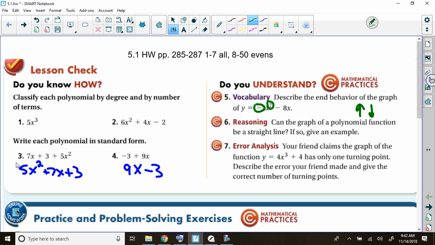Number 6, can the graph of a polynomial function be a straight line? I really hate this question. Hate's a strong word, but straight line to me is a contradiction. Because in my mathematical mind, when I hear of a line, I think of something connected by 2 points in some plane, and most planes are two-dimensional. So I think of something like that, right?